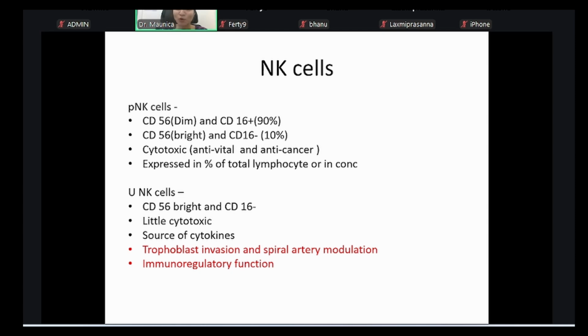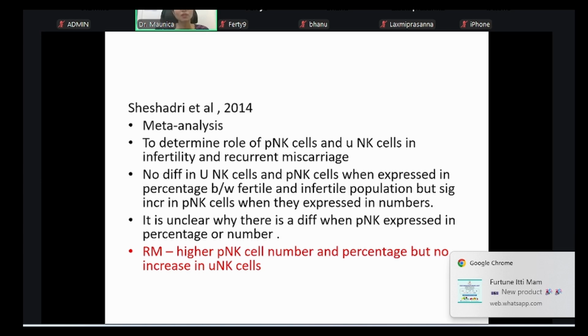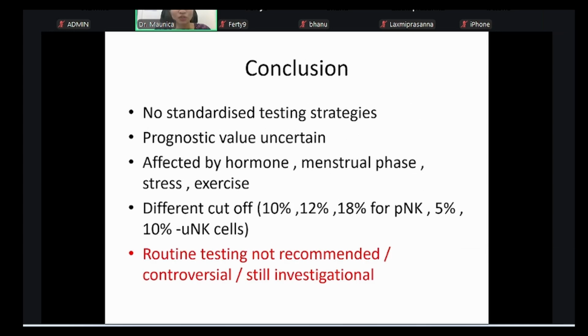So that's why they say the more sharing there is, the uterus is not going to go out of its way or make any effort to create an environment for it. But if there is less sharing, it will prepare a better environment, so it will allow the embryo to implant better. So there are multiple things. This is only from the HLA aspect. Now, you have natural killer and T helper cells also. All these are different studies. I'll not go into depth. So the conclusion is, at the end of the day, routine testing for natural killer cells is not recommended.